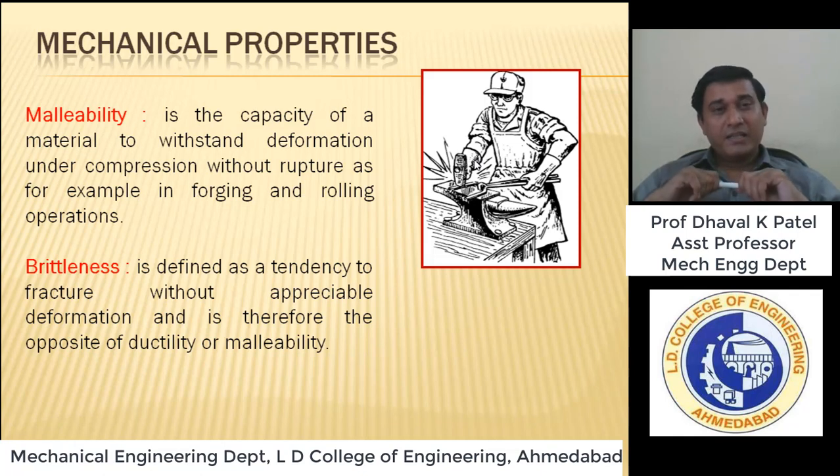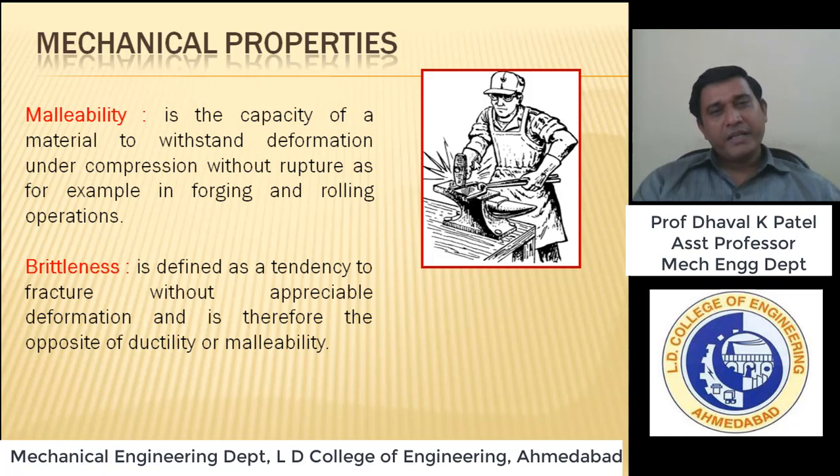But in brittle materials, when you apply force, they will not give any deformation or any warning. So it will break suddenly.